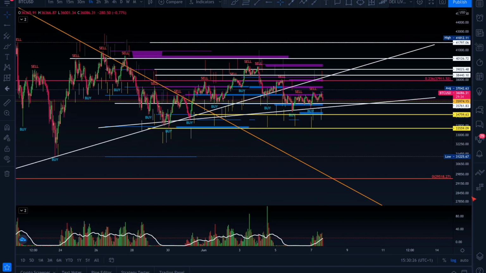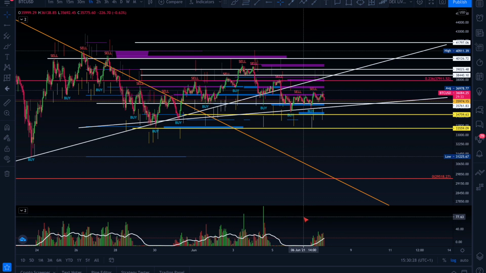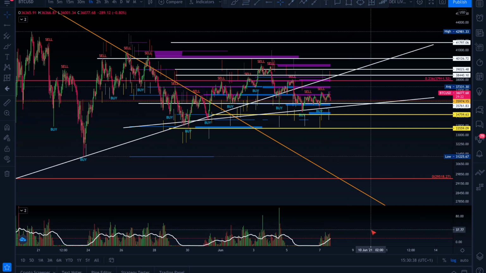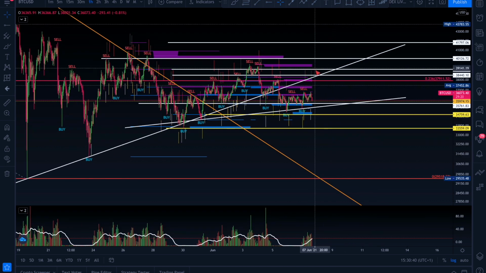So volume seems to be picking up. If the volume is picking up, and we do have a lovely little trend upwards, let's see if this can hold. As long as this volume can hold, we should be okay. I think this week we might see a little bit more action trying to push toward this side, because remember, this is still valid, and if I draw another shape, that is still valid too. So either up or down is still valid.